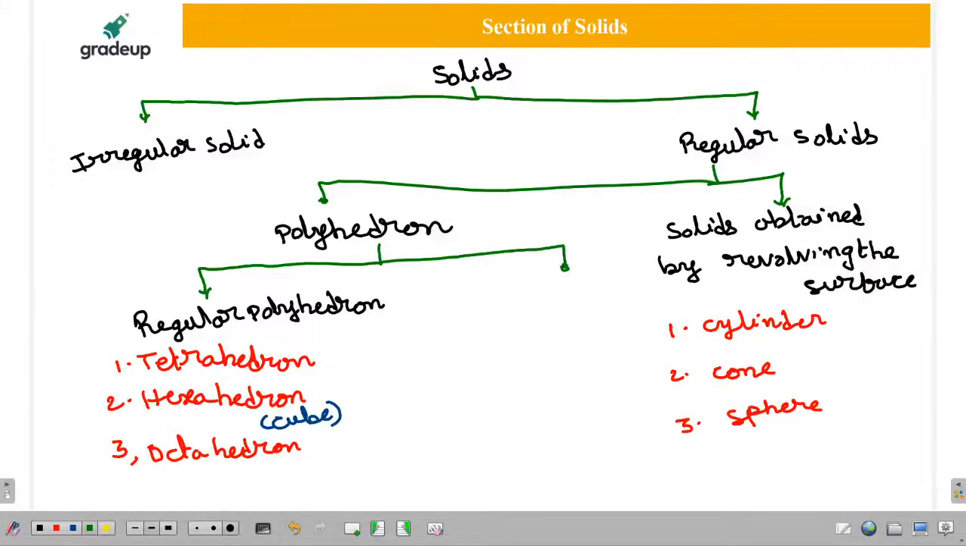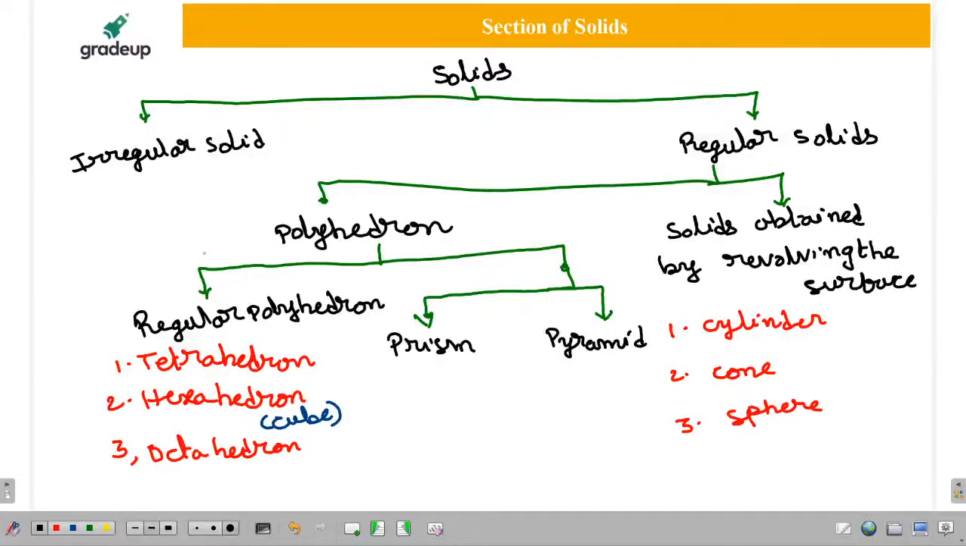But for irregular polyhedrons, the broad classification is prism and pyramid. Apart from that, cuboid also comes under this, but it doesn't come under any of the categories, and it has a separate name, that is cuboid. It is a rectangular block. I hope up to this all of you are clear.